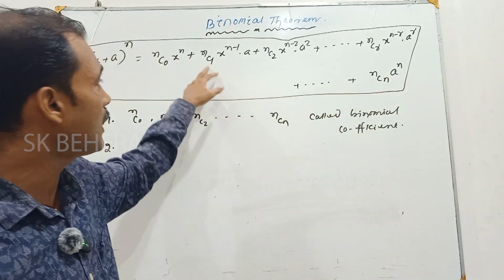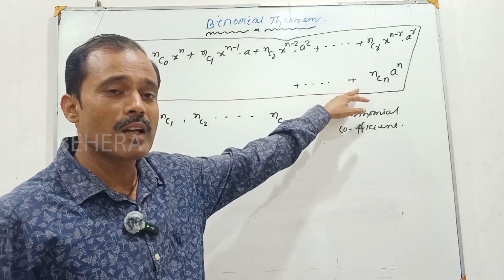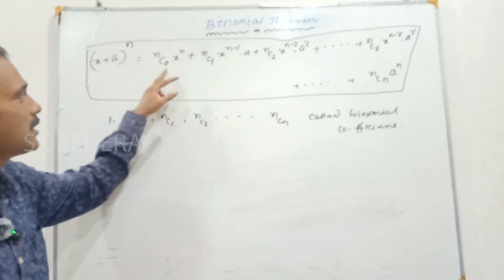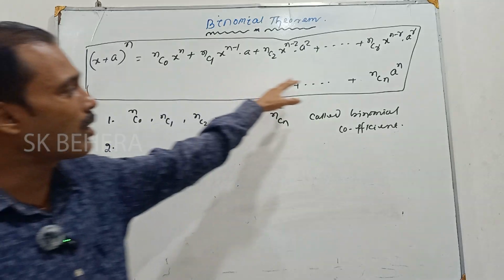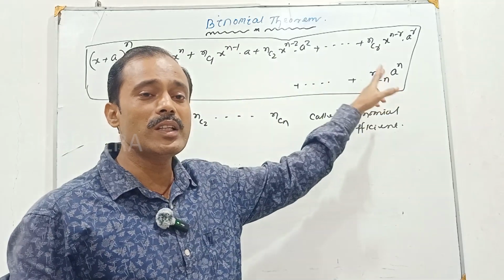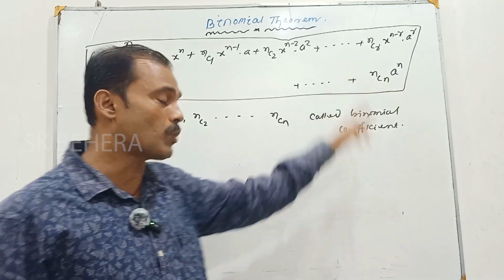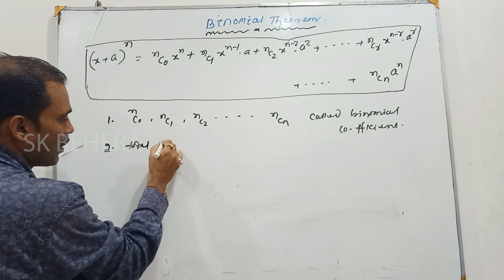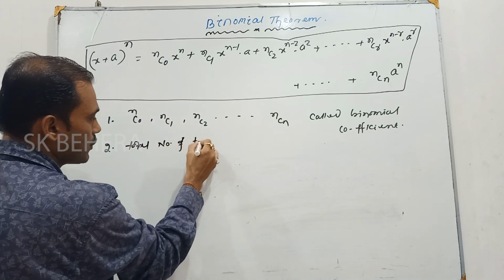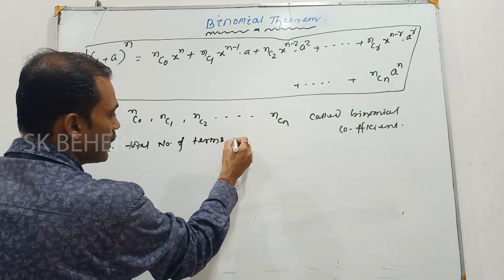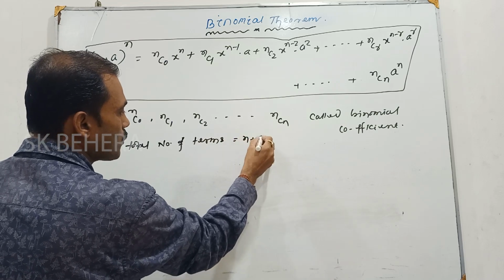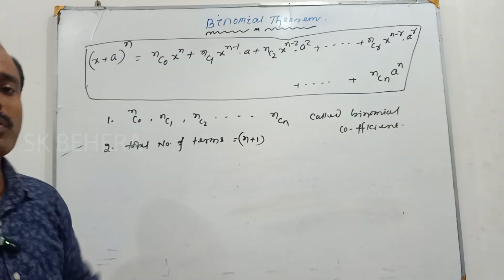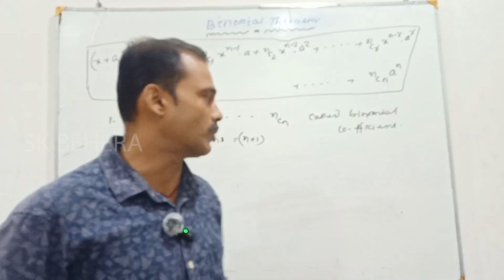So these are n terms, and the remaining one term is C0. So the total number of terms this theorem contains is n plus 1. Write down, total number of terms is equal to n plus 1.